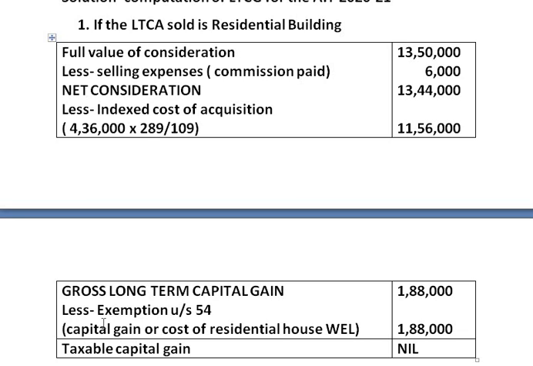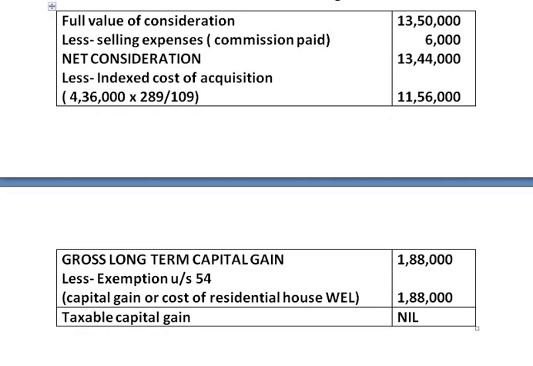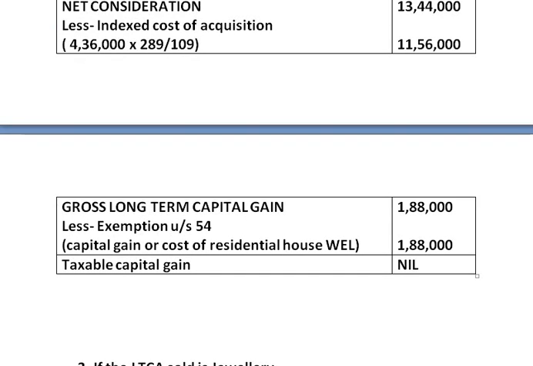That is the reason we compute exemption as capital gain or cost of residential house, whichever is less. So capital gain is 1,88,000, wherein the cost of new house is 2 lakh. So 1,88,000 or 2 lakh, whichever is less. That is why we have claimed full exemption of rupees 1,88,000. We got the capital gain nil.